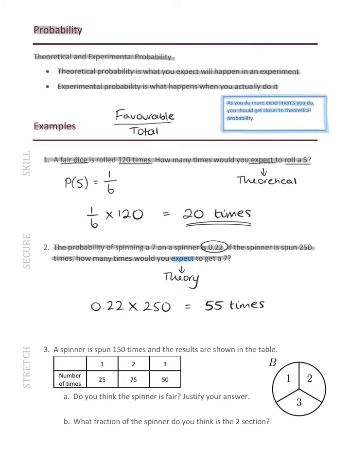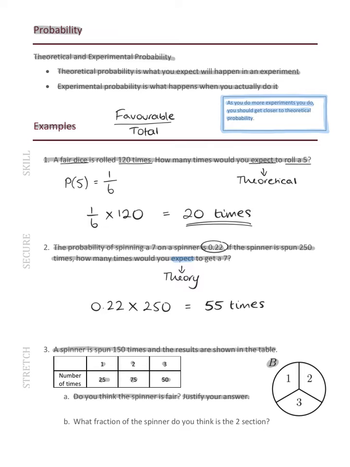Question 3. A spinner is spun 150 times and the results are shown in the table. So we've got our spinner here. We get a 1 25 times, a 2 75 times, and a 3 55 times. And the question you need to write down is, do you think the spinner is fair? Justify your answer.